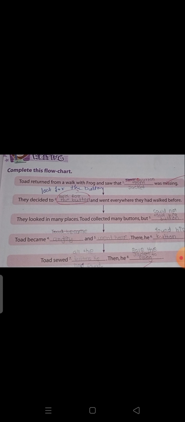In the middle, what happened? They could not find his button. Then Toad was angry and went home. And in the ending, all the buttons he had found he sewed on his jacket and gave the jacket to Frog. It's a happy ending of this story.